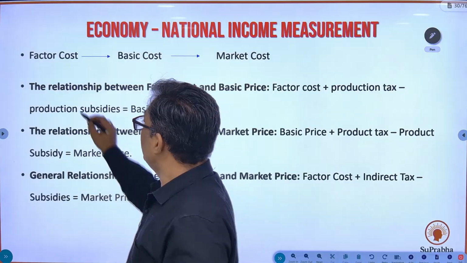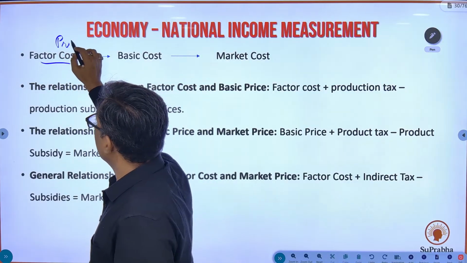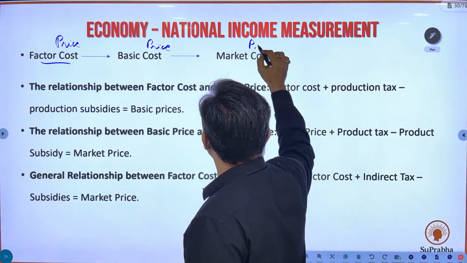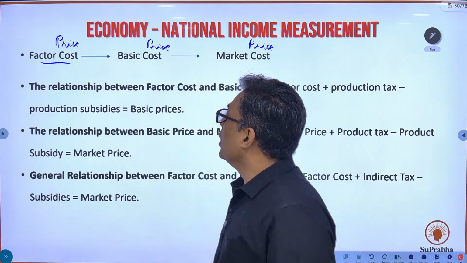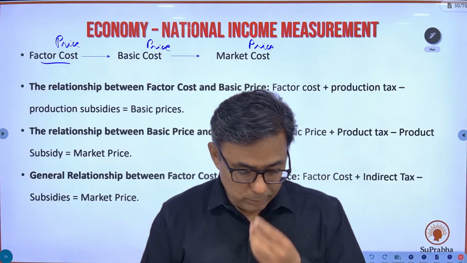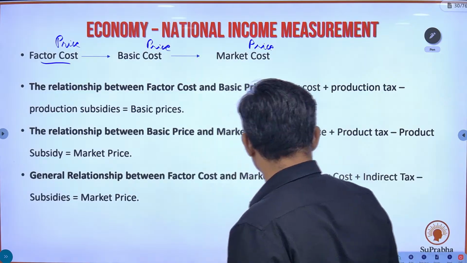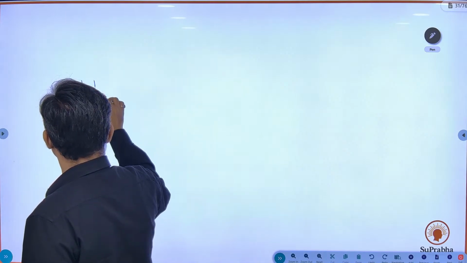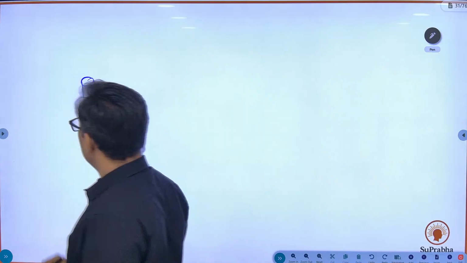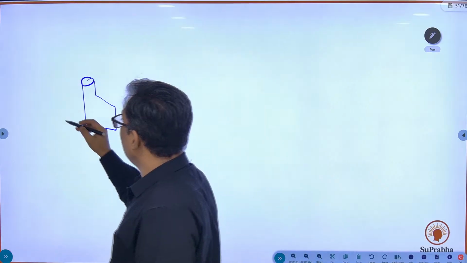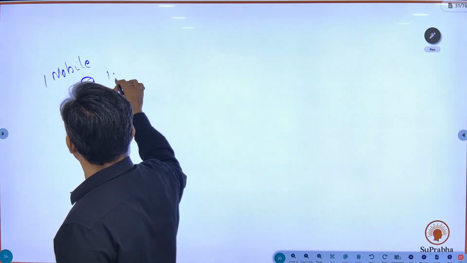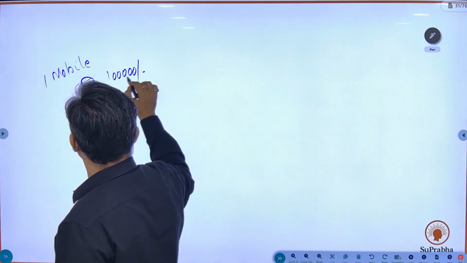You need to know what is factor cost, also called factor price, basic cost or basic price, and market cost or market price. Okay, you need to know what these are. For that, let's take an example again. The same example will continue. This industry has manufactured one mobile worth 1 lakh rupees.